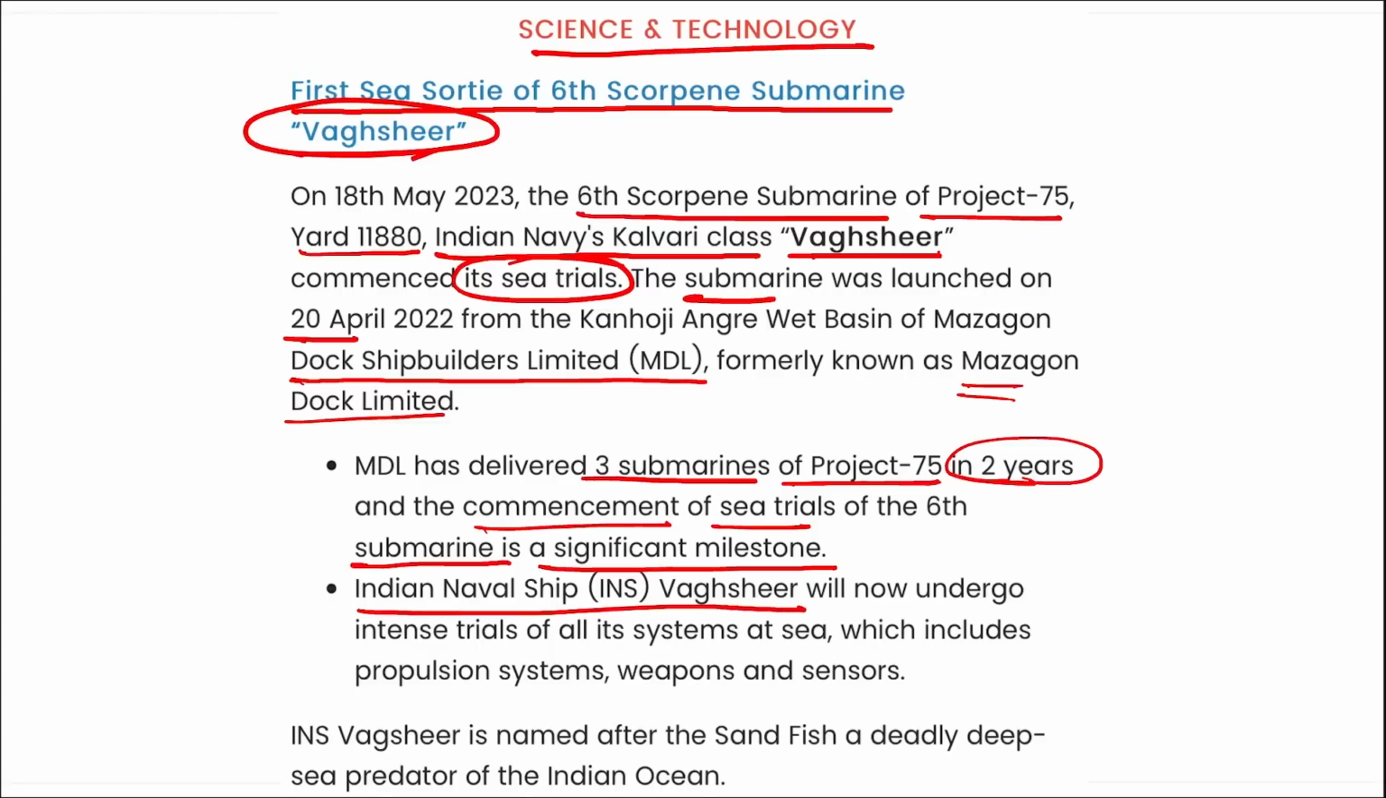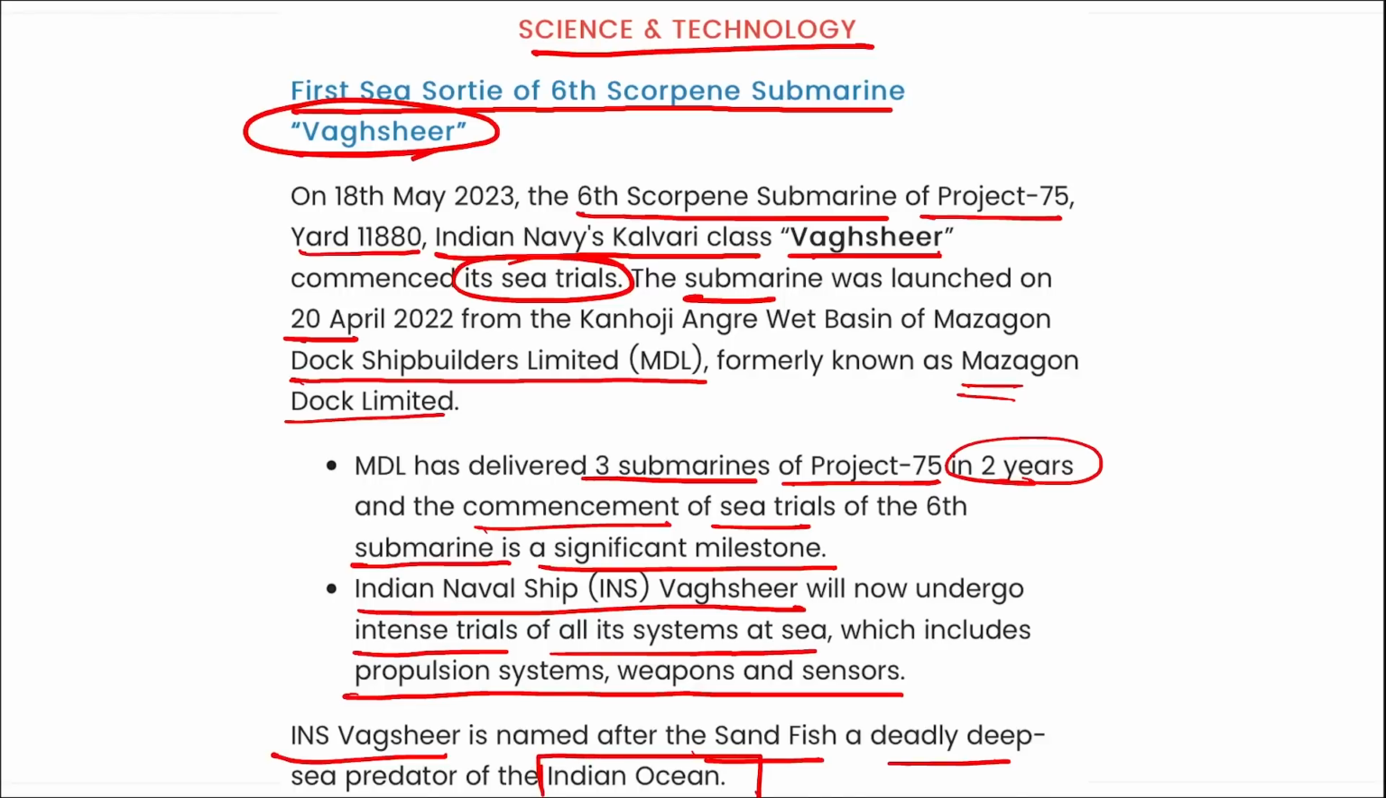This INS Vagsheer will now undergo intense trials of all its systems at sea, which includes propulsion system, weapons and sensors. Also, INS Vagsheer is named after the sandfish, a deadly deep sea predator of the Indian Ocean. That is your INS Vagsheer, developed by Mazagon Dock Shipbuilders Limited, and it has been recently the 6th Scorpion class submarine of Project 75, that is INS Vagsheer.